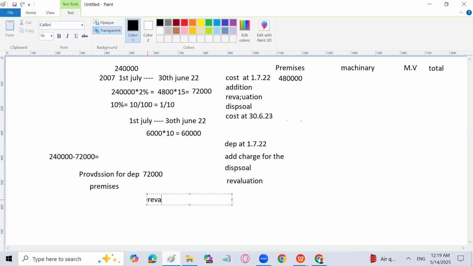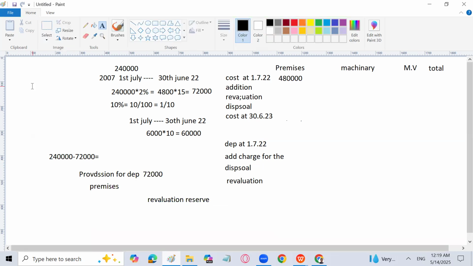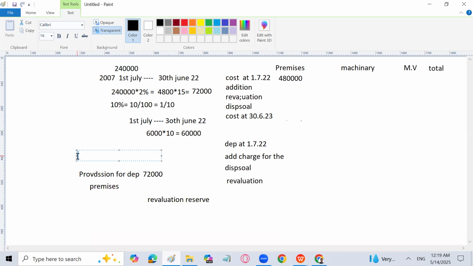And revaluation reserve is going to be credited. So we can use 480,000 easily. 480,000 would be more appropriate, because we can use both things together, because depreciation is all being cancelled out. We have to charge depreciation from scratch again, because the asset has been revalued. It means that we have gone for wrong depreciation charged, right? So that is going to be 4,80,000 minus 72,000, 4,08,000.